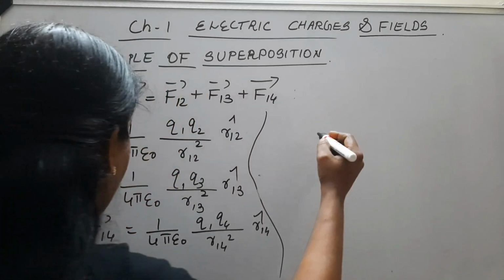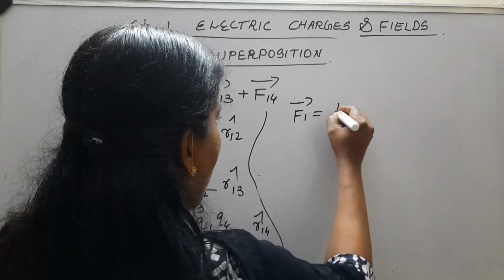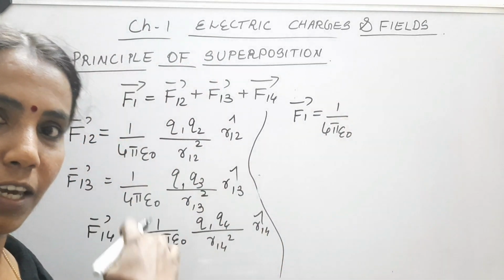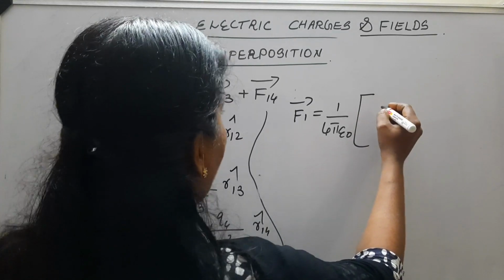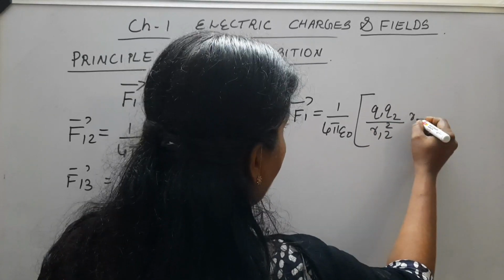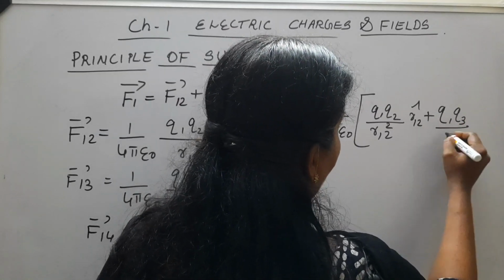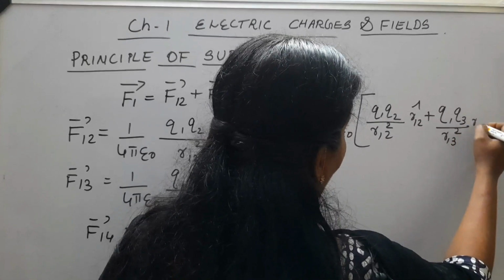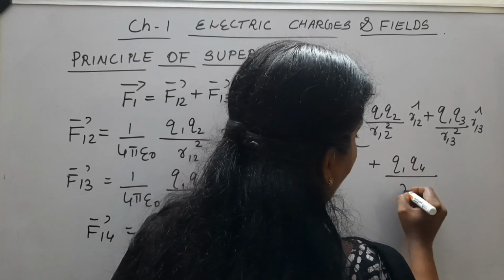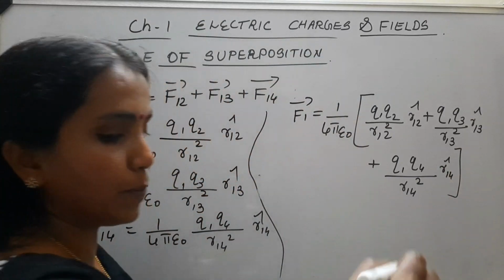Our expression becomes, vector F1, that is the force on Q1, is equal to 1 by 4 pi epsilon 0, which is common in all three expressions, so you can keep it outside, into first term Q1 Q2 divided by R12 square into R12 cap, plus Q1 Q3 divided by R13 square into R13 cap, plus Q1 Q4 divided by R14 square into R14 cap. This is how the expression comes.